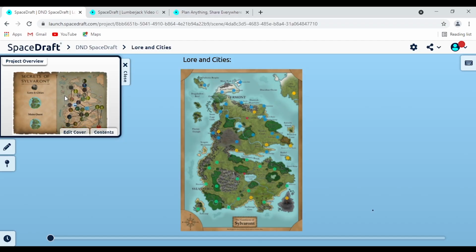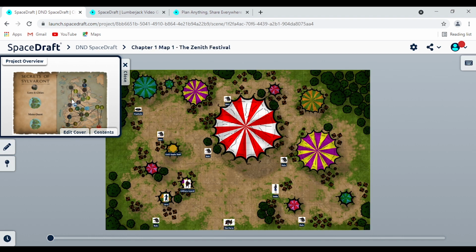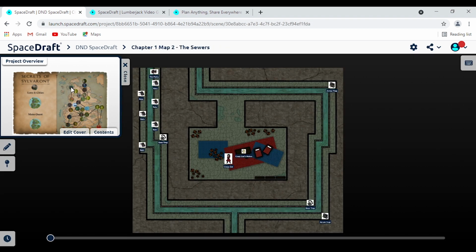Hey guys, my name's Ben, and today I'm going to be walking you through the process of ideation and design. So here's a project I made before in SpaceDraft for a tabletop roleplay D&D world. Here you can visualize your world, and you can focus in on all the different details and travel between all the different locations of your world as well.